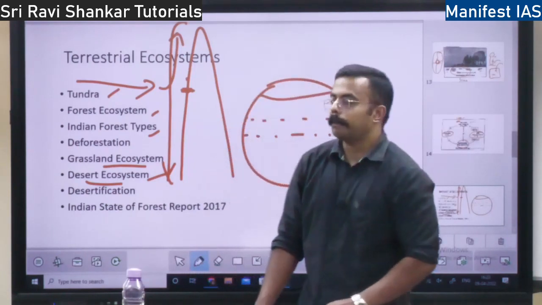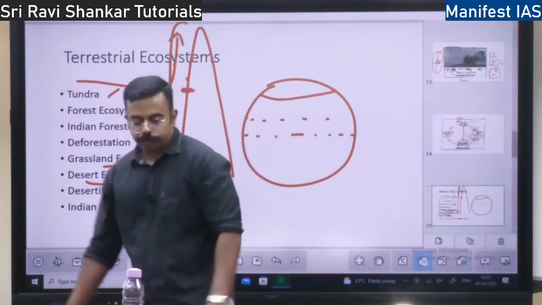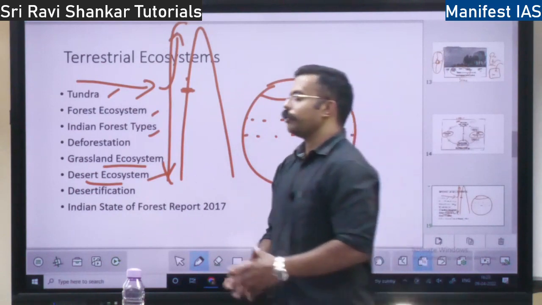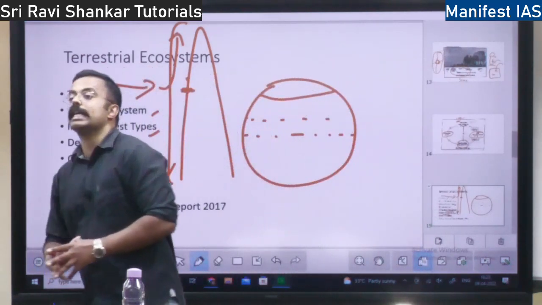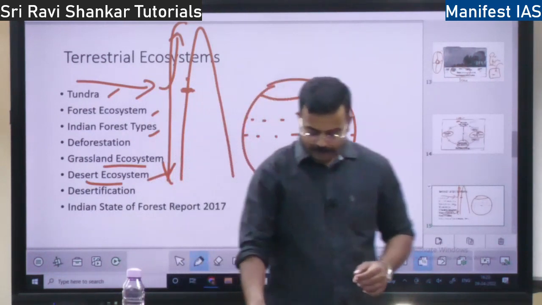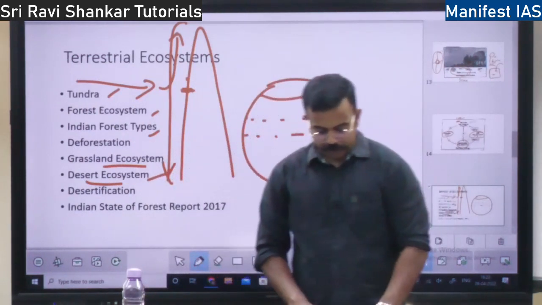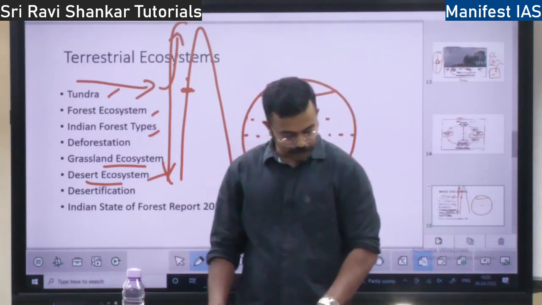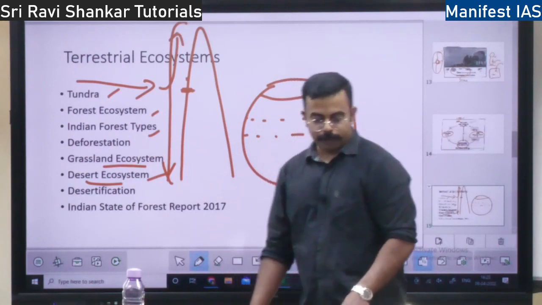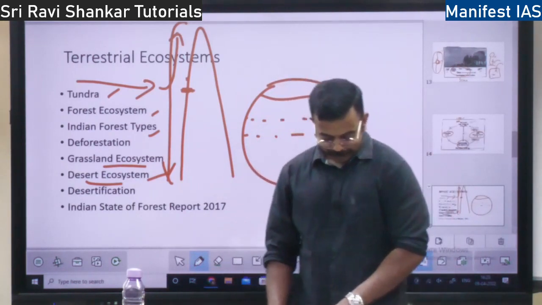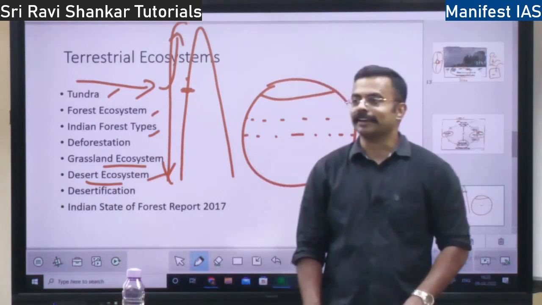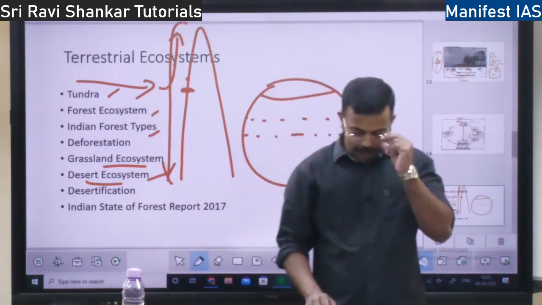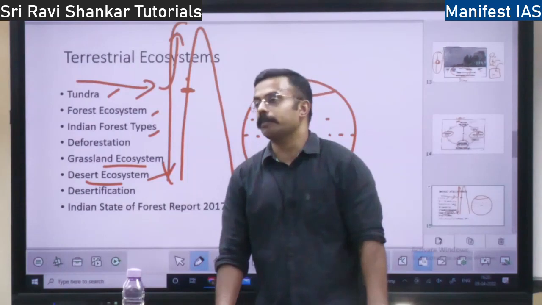Then these plants are adapted with xerophytic adaptation. The plants in the desert have xerophytic adaptation. What is xerophytic adaptation? They are adapted to very less rainfall. That is xerophytic adaptation. So what are the animals you find? You will find the Great Indian bustard, flamingos, and also blackbuck. Why is blackbuck famous? Salman Khan killed a blackbuck, no? That's why the case was there. So blackbuck you will find in the desert. So this is about the hot desert.